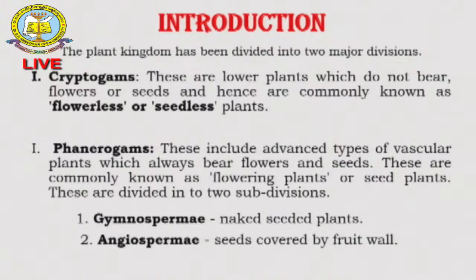The gymnosperms are important: their flowers are naked flowers, and they are seedless plants as in the cryptogams. But in the case of the Phanerogams, these include advanced vascular plants which always bear flowers. These flowering plants, the seed plants, are again divided into gymnosperms and angiosperms.